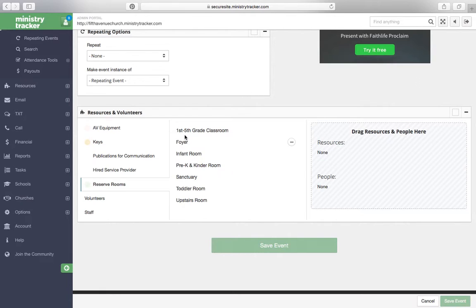But it could be that they're just needing to use it because they got to it first. So after this point, you've selected everything and you've told us everything we need to know, and you would push the big button, Save Event, and that's everything.